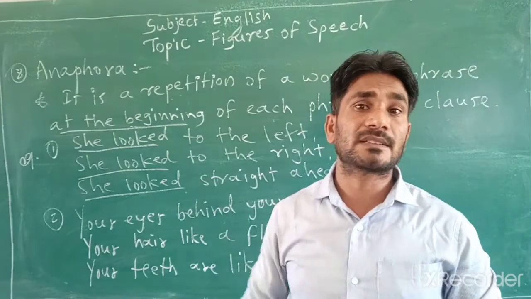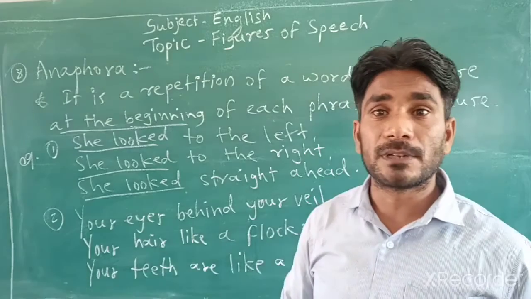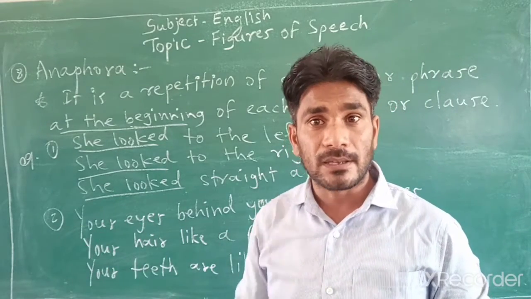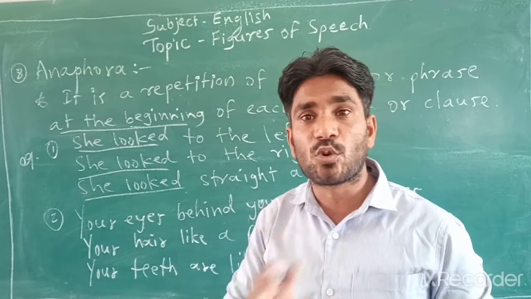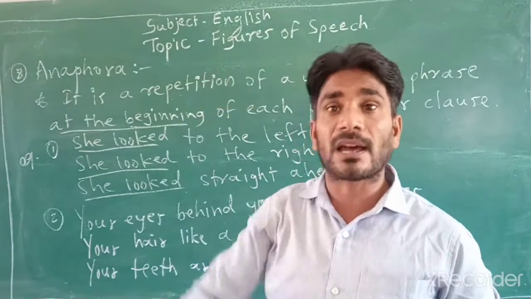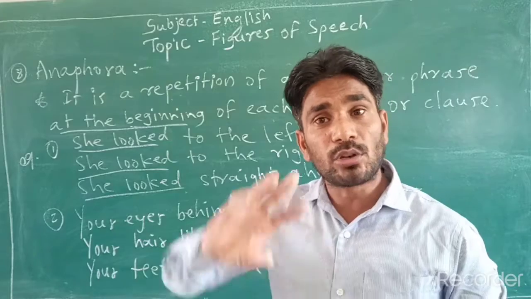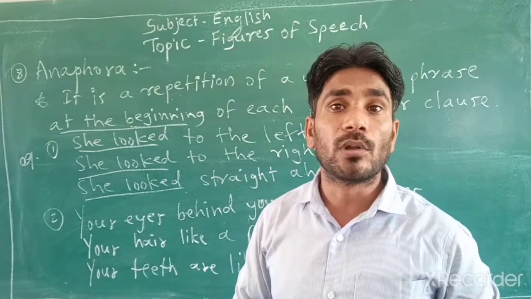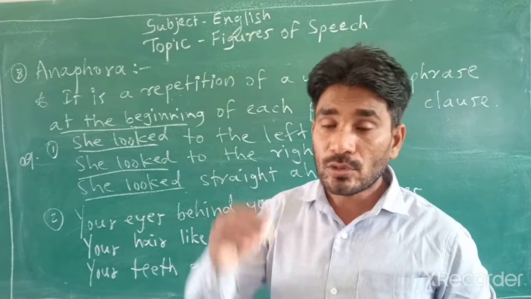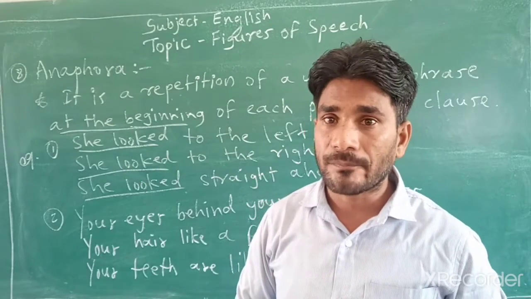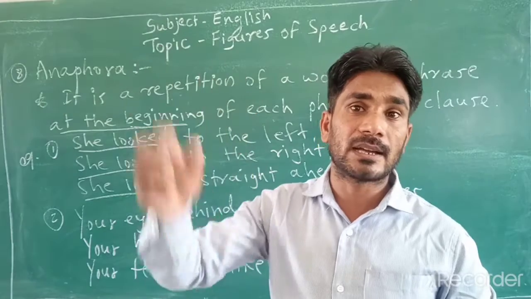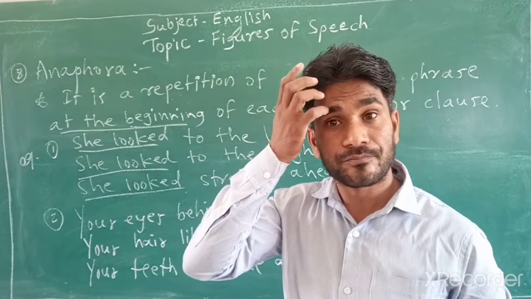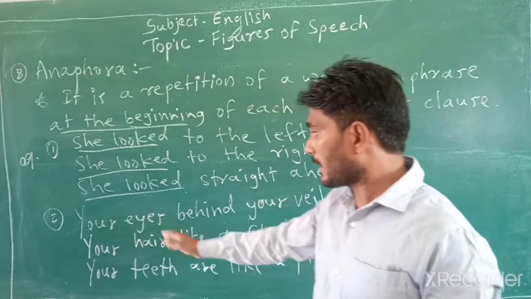And again, another best example is from where the mind is without fear. Where the mind is without fear, where knowledge is free, where word is repeated so many times throughout the poem, at the beginning of the whole entire poem. So there is also anaphora. Anaphora is there again in that poem, where the mind is without fear. Okay, so look at again another example.